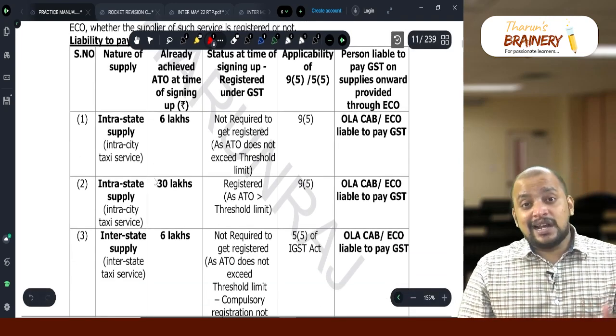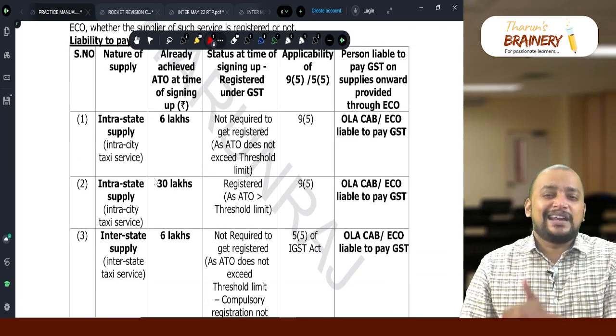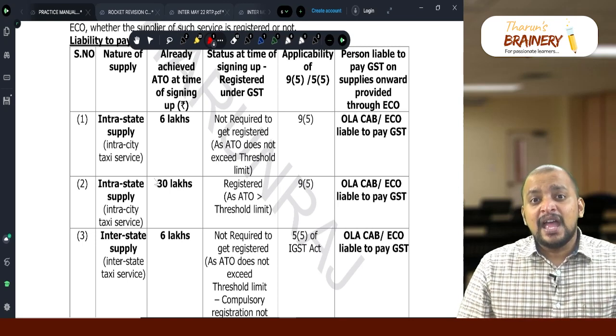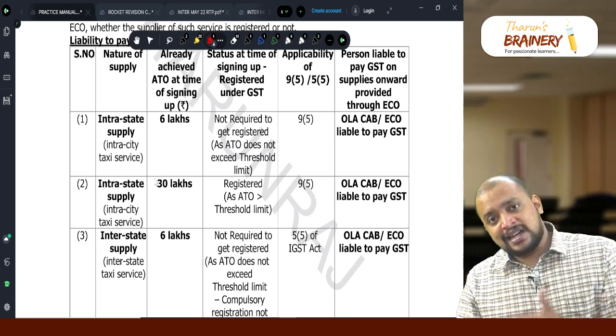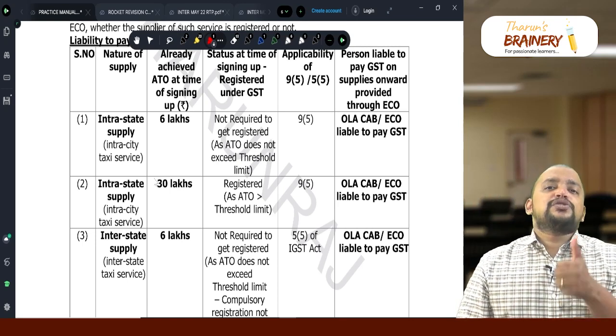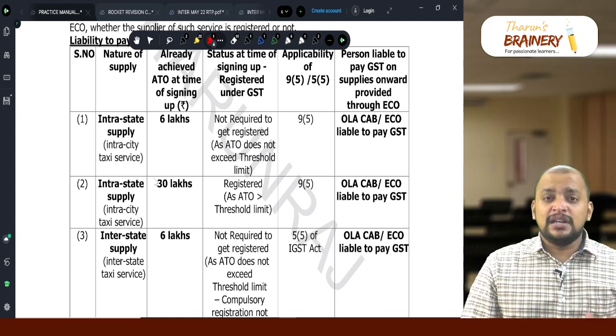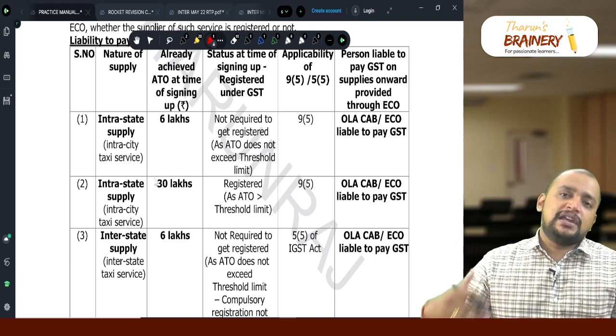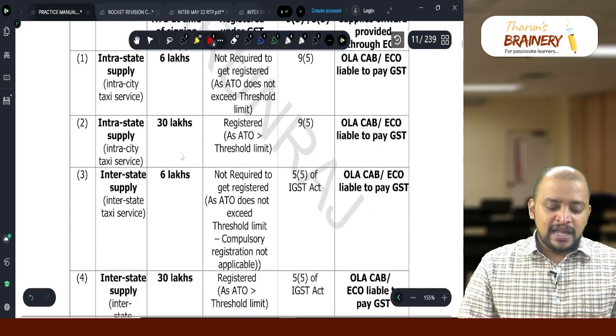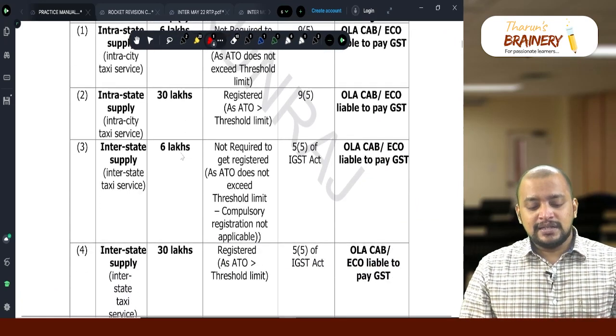Whereas when it is 30 lakhs, supplier is registered as the aggregate turnover exceeds threshold limit. And will the 95 be applicable? Yes, even then 95 will be applicable. Direct supplies, who will pay GST? Supplier will pay GST. Through e-commerce operator, who will pay? E-commerce operator will pay. Then interstate supplies, 6 lakhs.